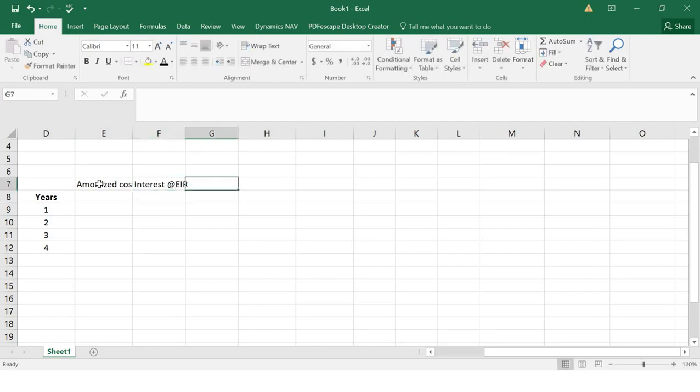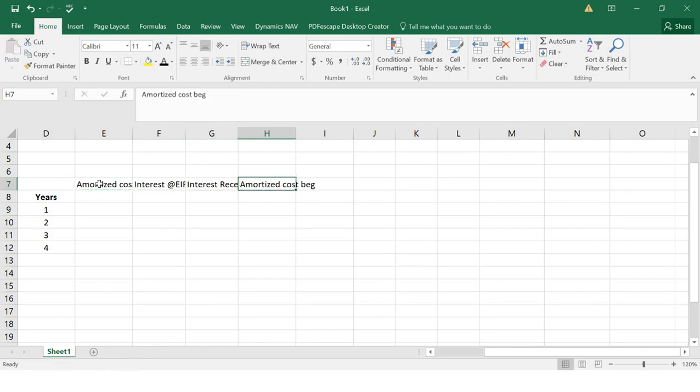Here the effective interest rate is also 10%, and the interest received is also 10%, and you can take the amortized cost at the end of the period.